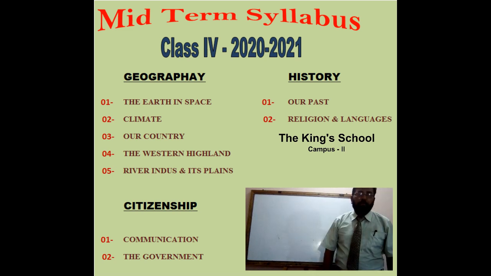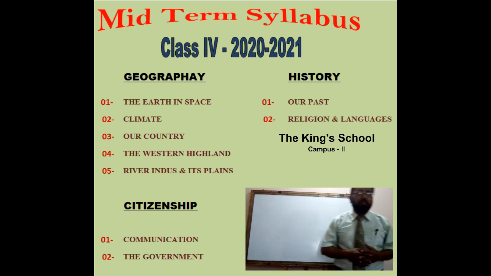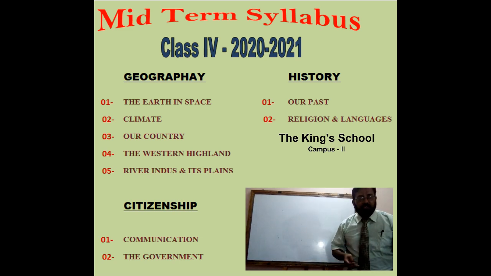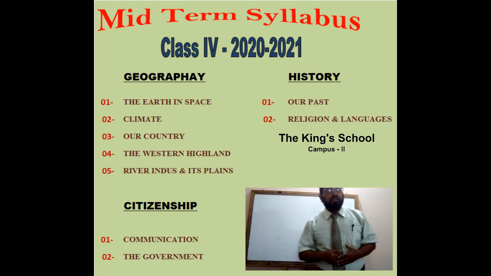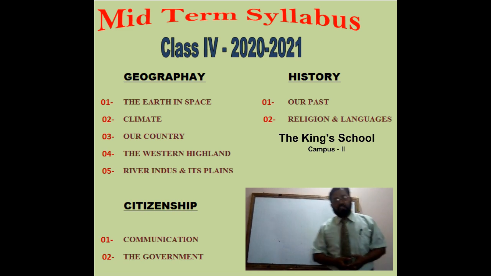Our next topic is Communication, which is a portion of citizenship. Communication means how one person interacts with another person. We have different tools these days to communicate with other people. These tools are television, radio, fax machine, internet, email, post office, and other things that we use for communication these days. We will discuss all these tools in this chapter.